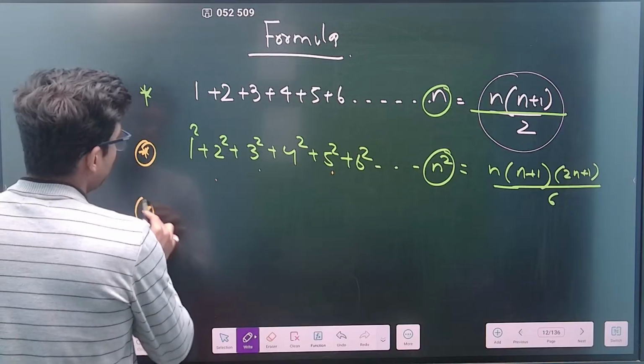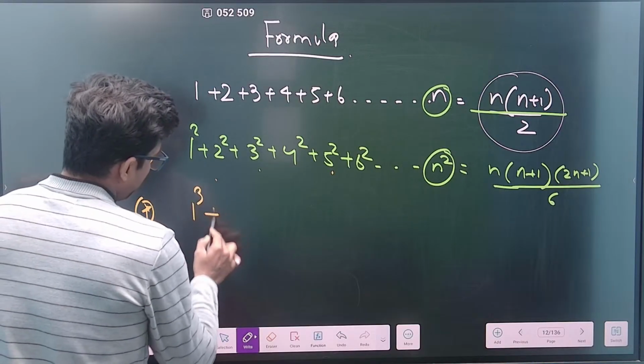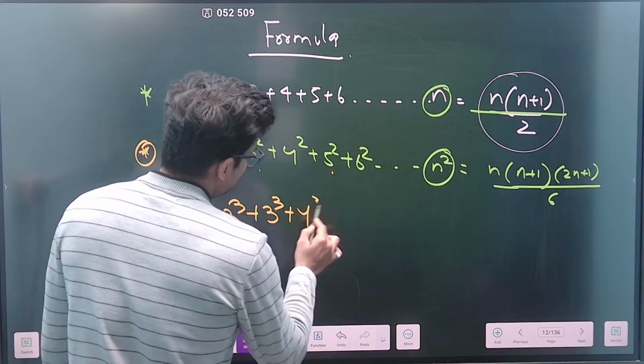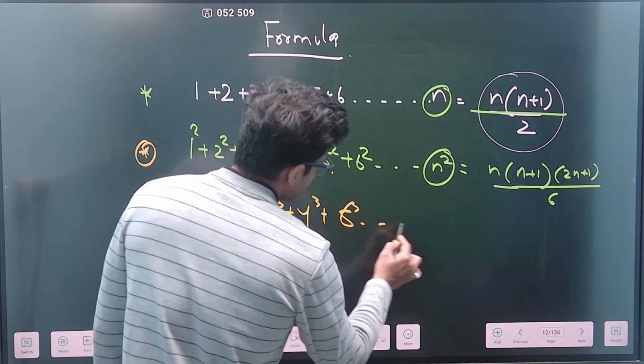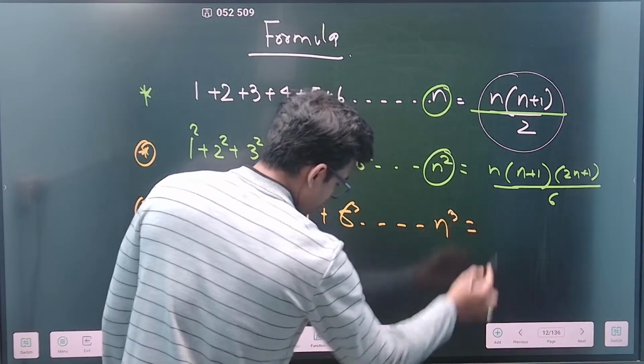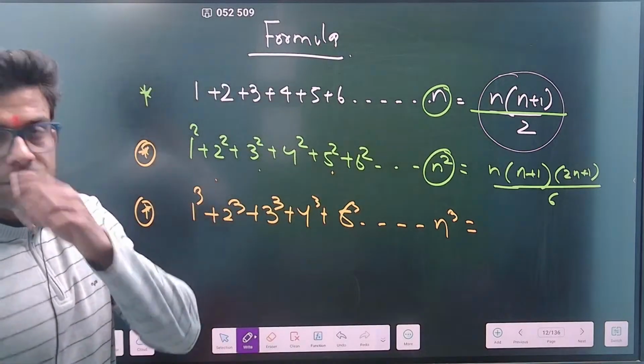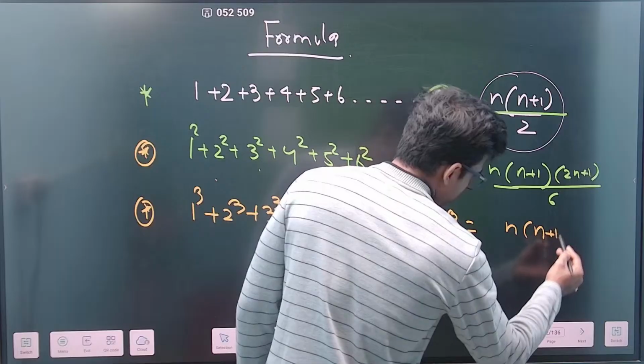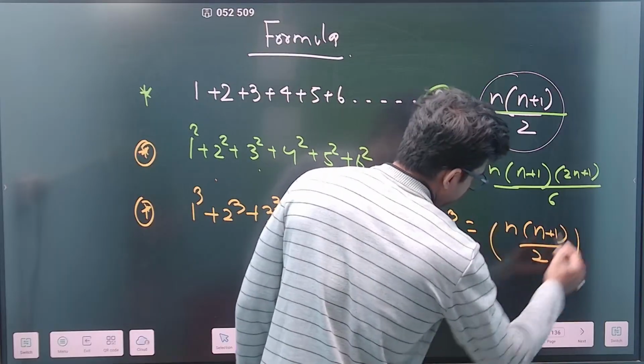Third one, when you take the cubes: 1 cube plus 2 cube plus 3 cube plus 4 cube plus 5 cube, and so on and so forth, up to n cube. What should be the addition, which is n into n plus 1 by 2, whole square.